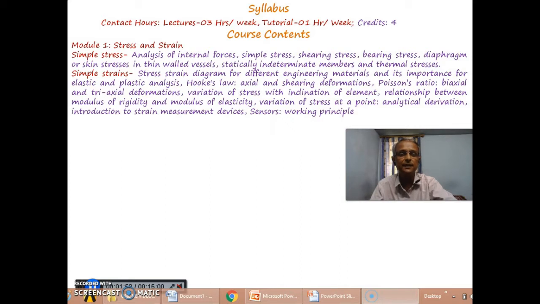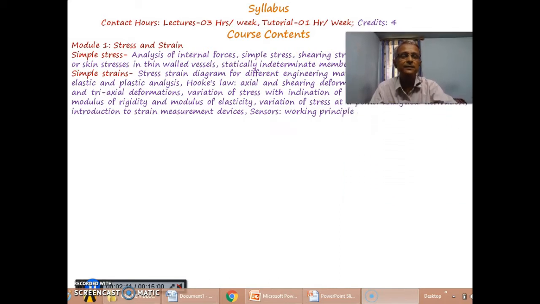So all these constants for different materials we are going to study in this module. In addition, we will be going for how to analyze a particular structure when it is subjected to either axial force system or biaxial force system or triaxial force system. So all that we are going to discuss in module 1.